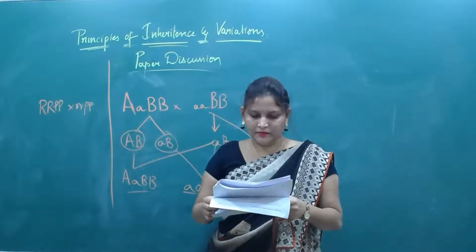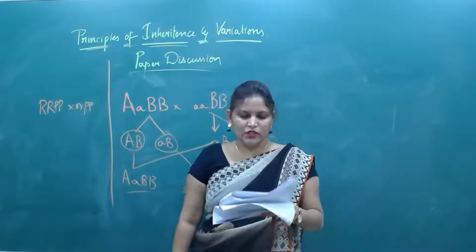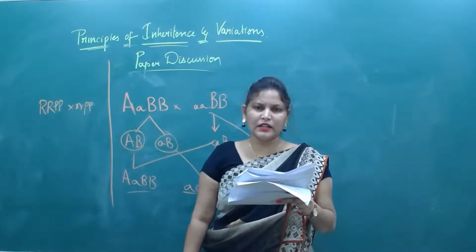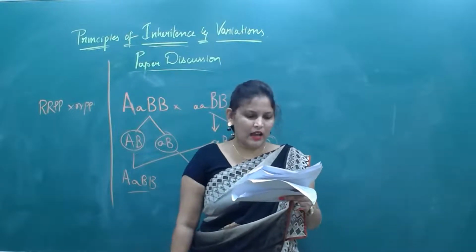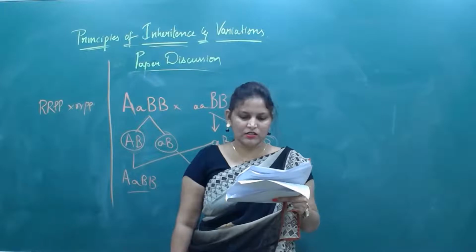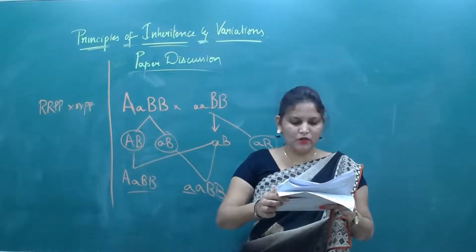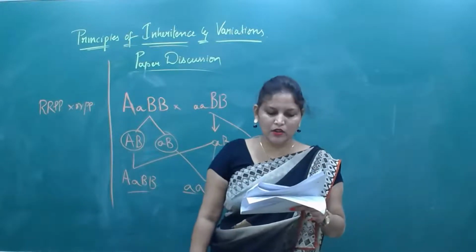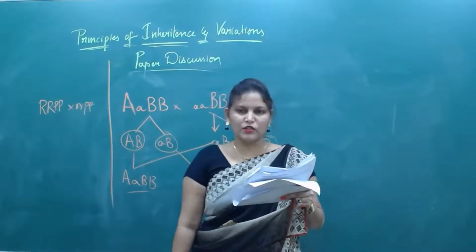And next one. In sweet peas, genes capital C and capital P are necessary for the color in flowers. The flowers are white in the absence of either or both of the genes. What will be the percentage of colored flowers in the offspring of the cross capital C, small c, capital P, small p crossed with small c, capital P, small p?